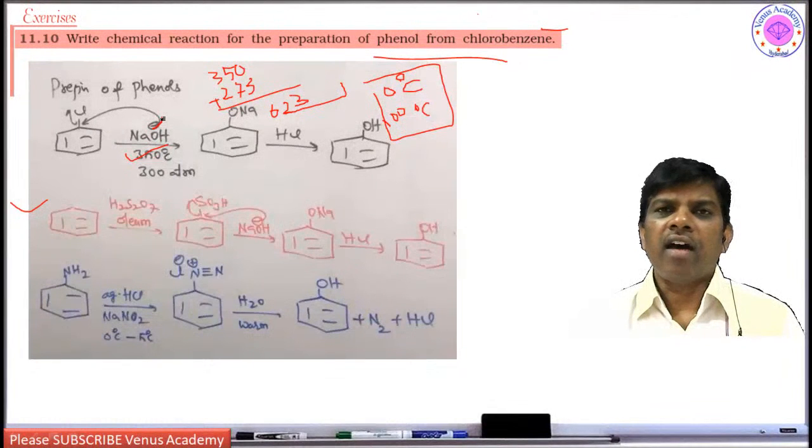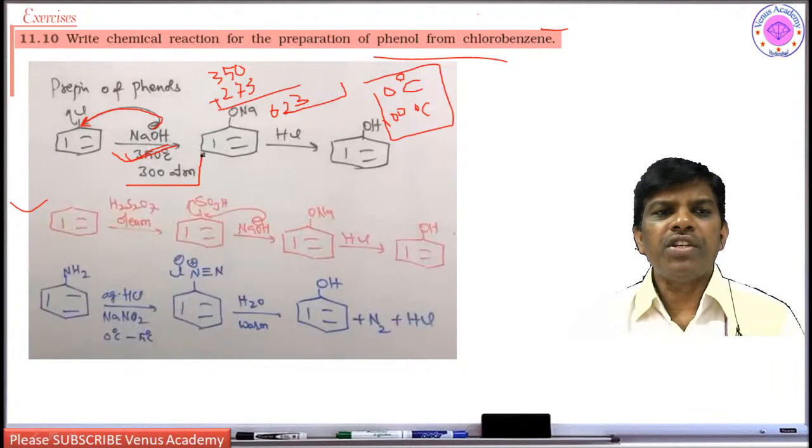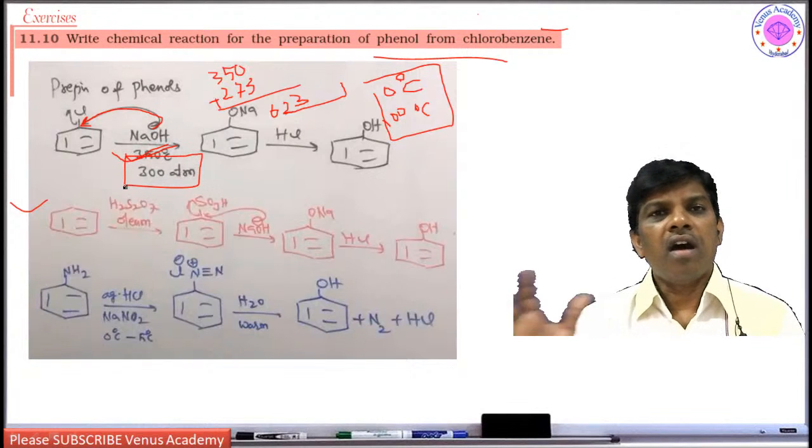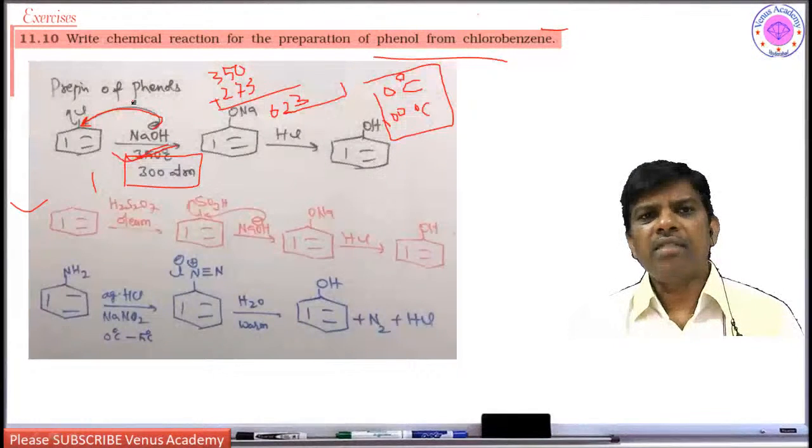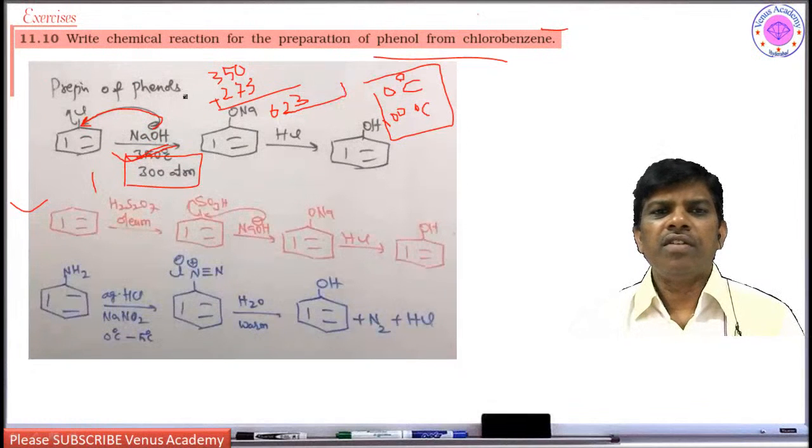Under ordinary conditions, nucleophilic substitutions on benzene are not possible. However, under drastic conditions like high temperature and very high pressure, students, 300 atmosphere, what is the pressure at room temperature? It is 1 atmosphere. So under very high pressure and at high temperature, chlorobenzene is going to give phenol.